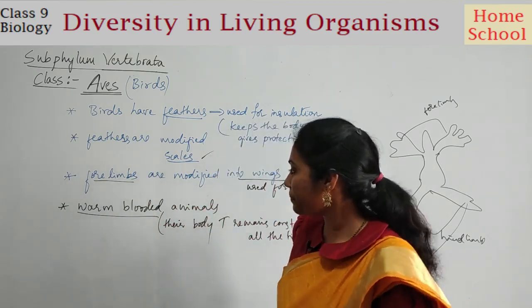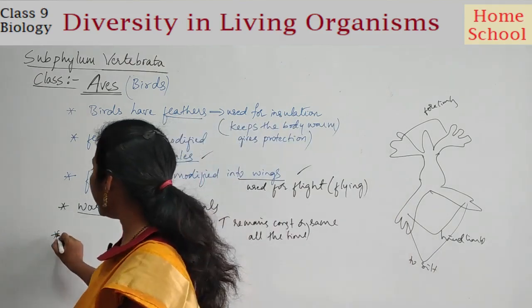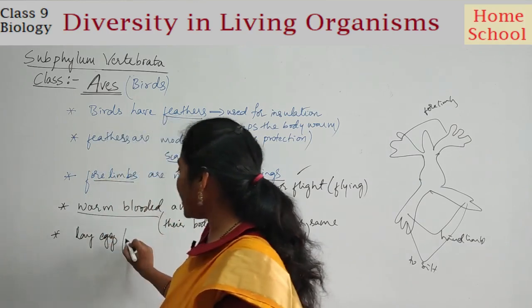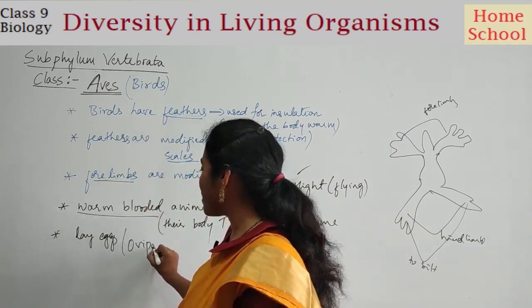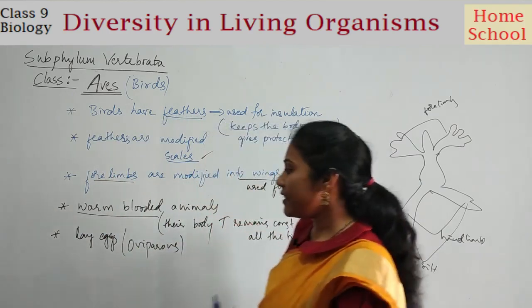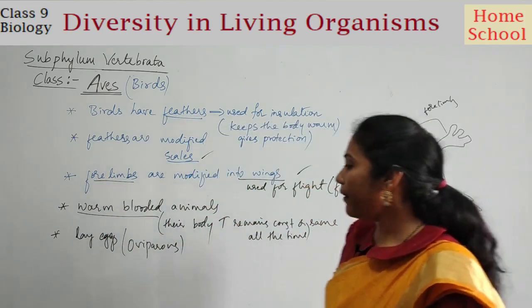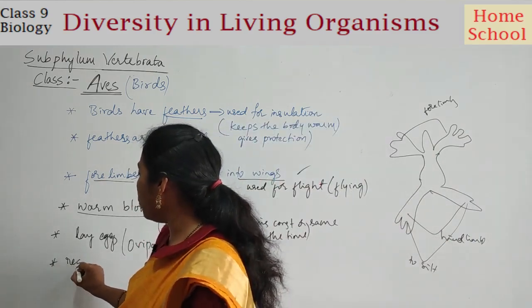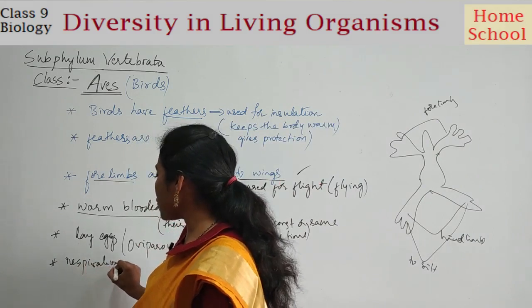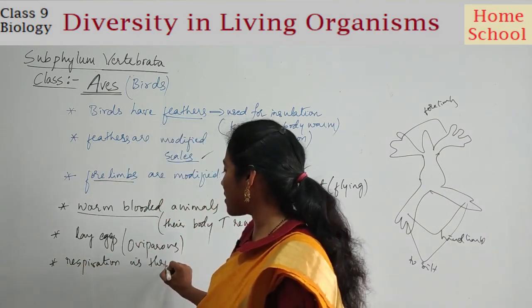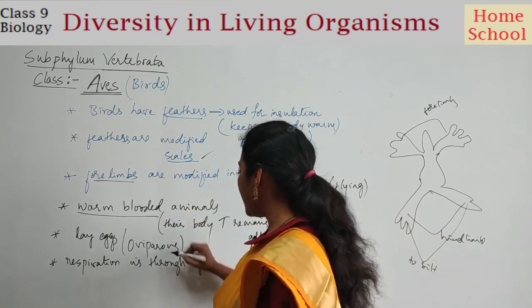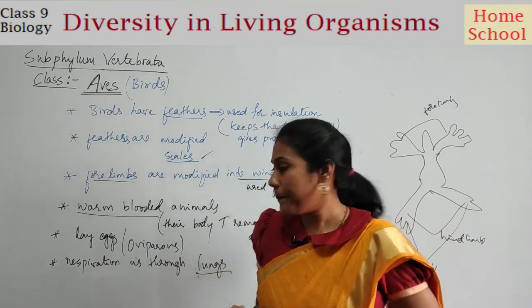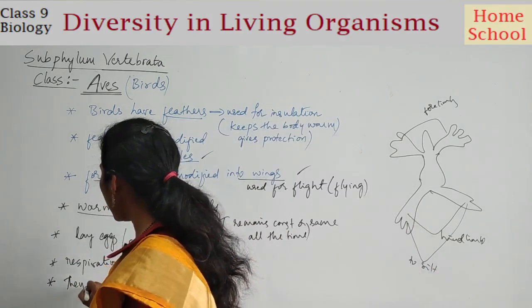Clear? Fine. So the next one is even birds lay eggs. Lay eggs. So that property we will call oviparous. Yes or no? So any organism that lays eggs is called oviparous. And here the respiration is through lungs. Respiration is through lungs. So here the gills are absent. So the respiration is through lungs only. Lungs are fully developed, right? And they have a 4-chambered heart.